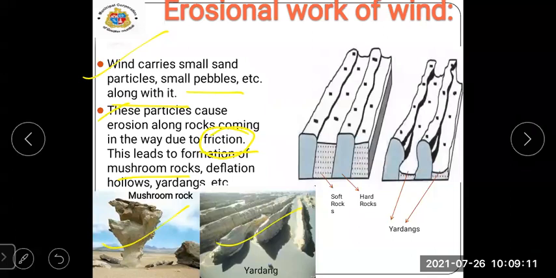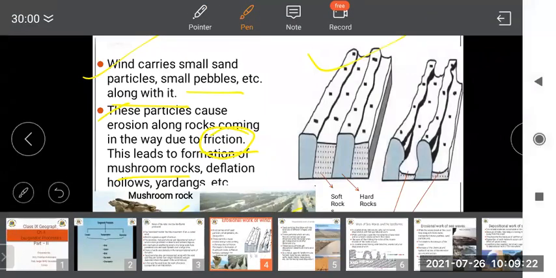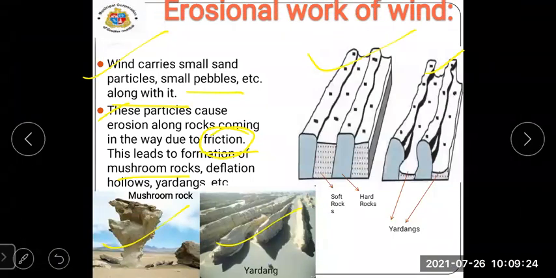Now, here they see this image. Here you can see there is land. In these two images you can see the land, and here they have given soft rock and hard rock.